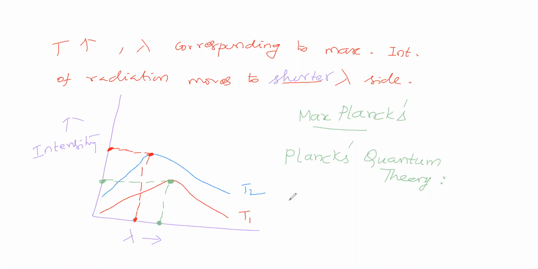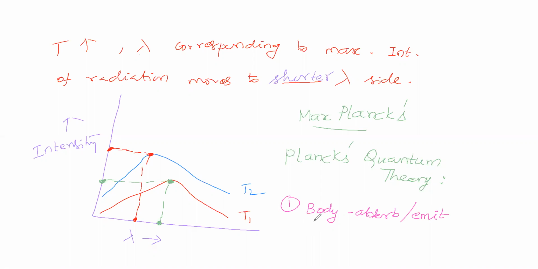In the first point, Max Planck says body. Generally body in the sense you can take any body, you can take a black body, or normally we are using matter, any matter you can consider. Any matter absorbs radiation as well as emits radiation.